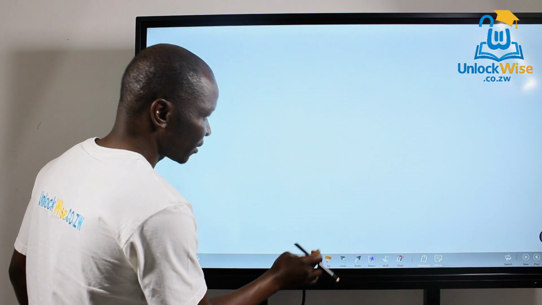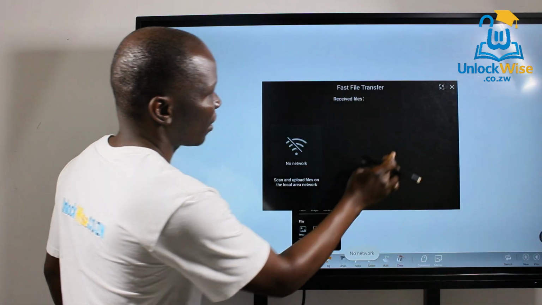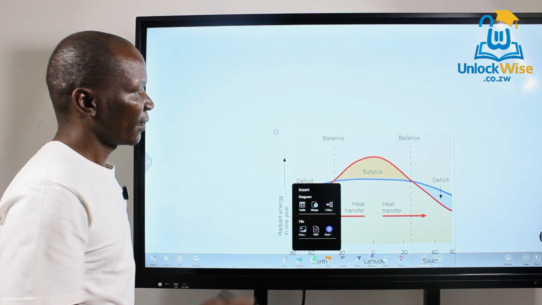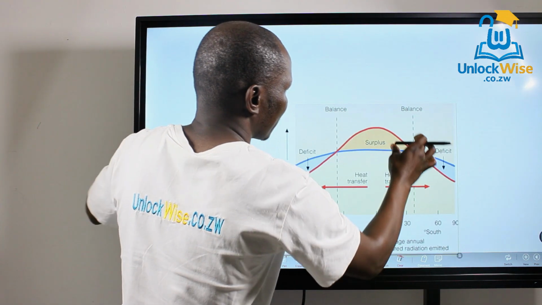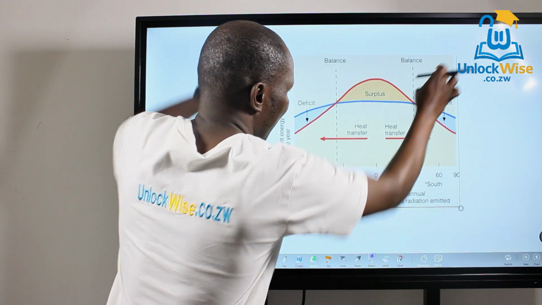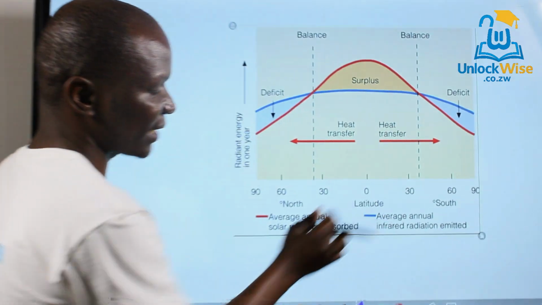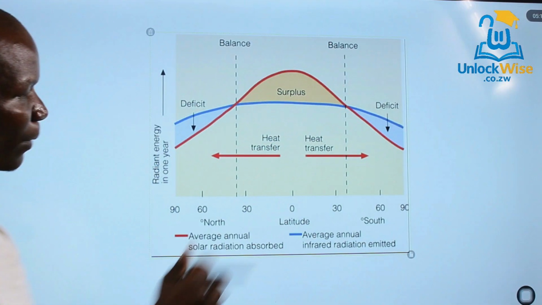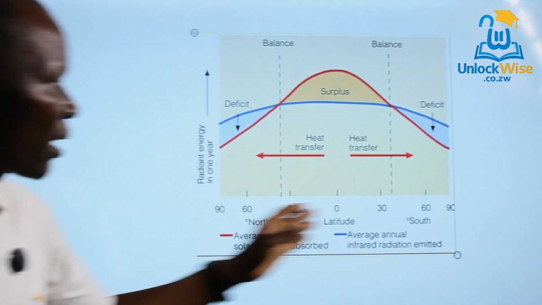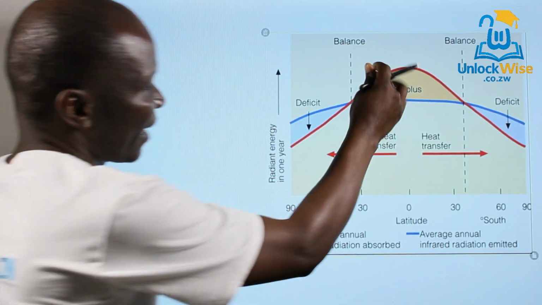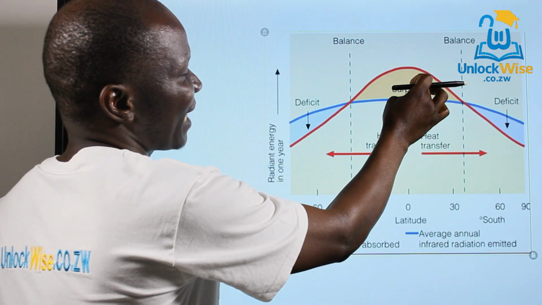For example, if you look at what we have here, from this graph that you see here, you can see that here is where we have our equator, the 0 degrees latitude, and here we have our poles. Here in the tropics, that's where we have a surplus of heat.